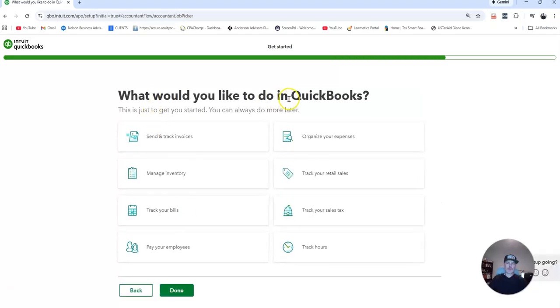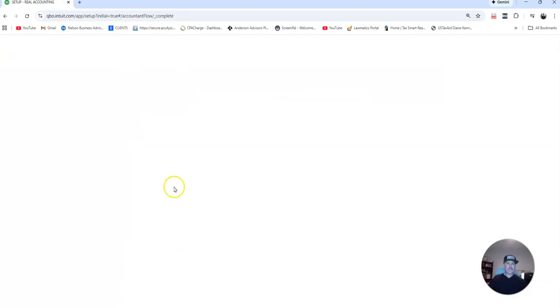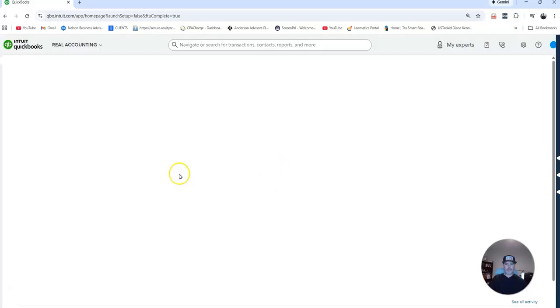And what would you like to do in QuickBooks? Send and track invoices, manage inventory, track bills, pay your employees, organize your expenses, track your retail sales, track your sales tax, track hours. So every business is going to be a little bit different. Some will want to actually send out invoices, inventory management. Right now, I'm just going to go ahead and click, I just need to organize my expenses. Click done. And then you'll just give it a second as it starts to load up.